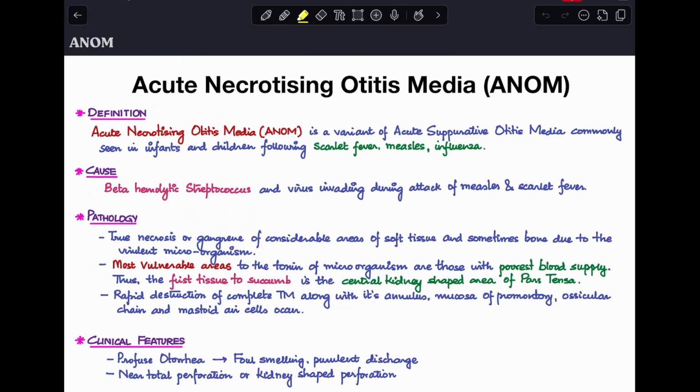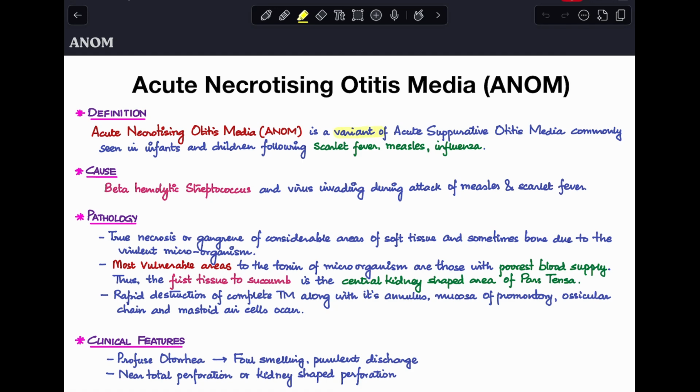Today I'll be discussing a small topic of which you get short notes on. This is Acute Necrotizing Otitis Media, ANOM. Now, first let's know what is Acute Necrotizing Otitis Media.